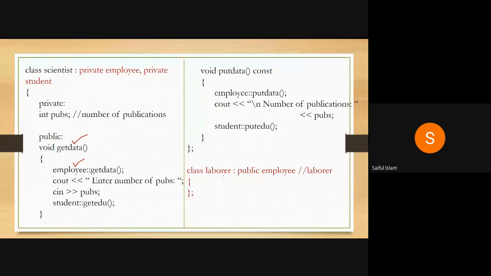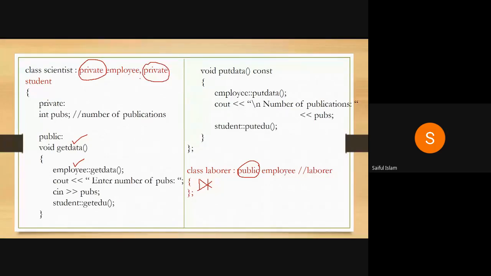And then you have a class laborer, public employee. So in this case, I am not defining any member function. If you are not defining any member function, then I need to access a member function of an employee. So that is why public is the requirement here. Fine. Here, the object is not going to use any member function of employee or any member function of a student.